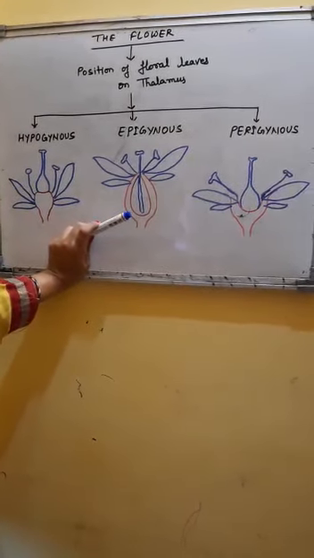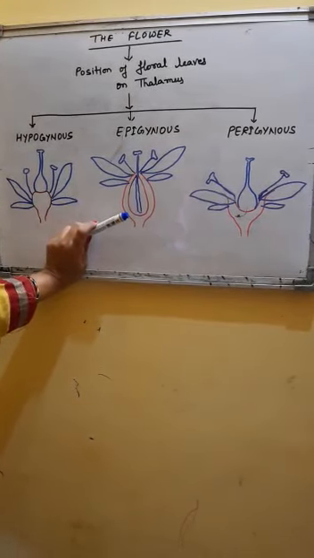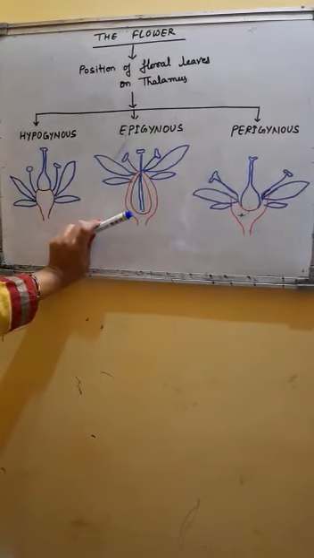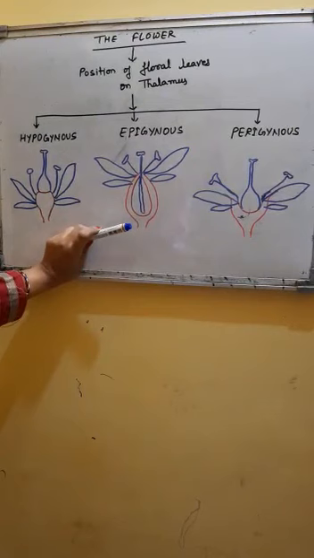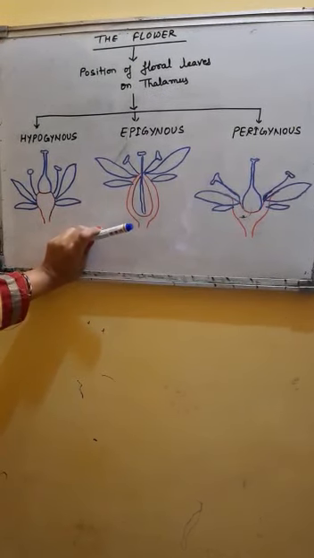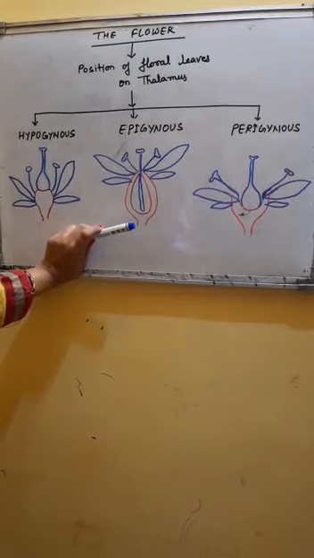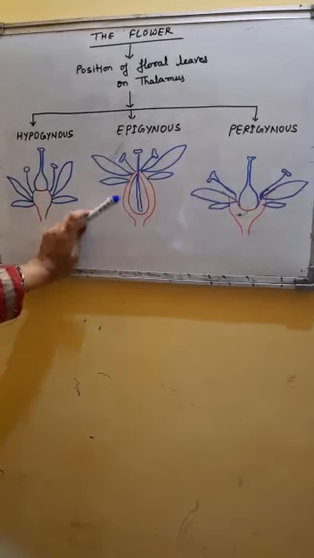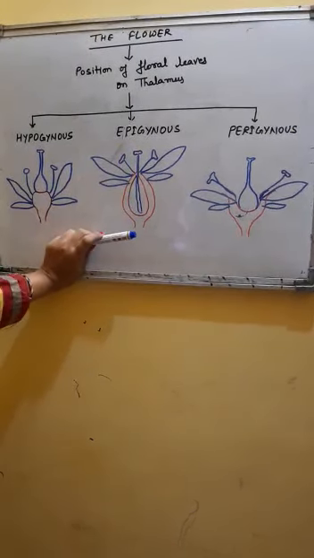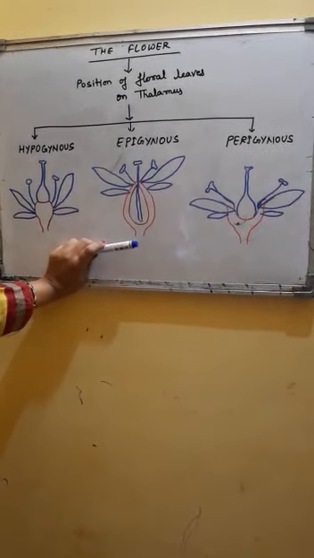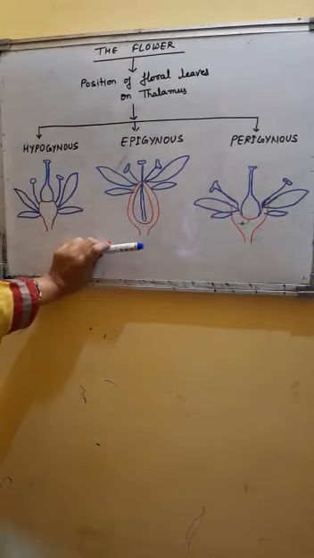So the ovary is present at the lowest level inside the thalamus. It is found in families like Compositae, Cucurbitaceae, etc. Such flowers are called epigynous flowers and such an ovary is called an inferior ovary. In the guava plant we can find such flowers.